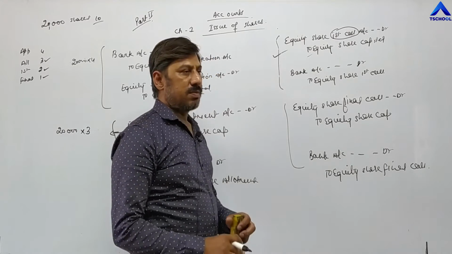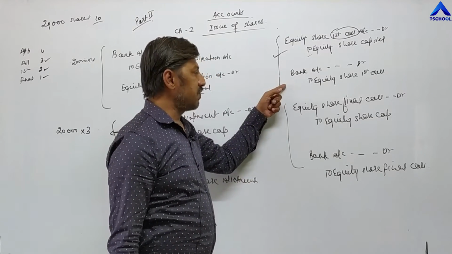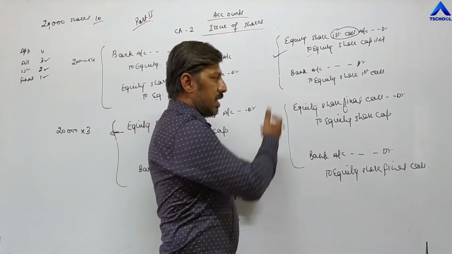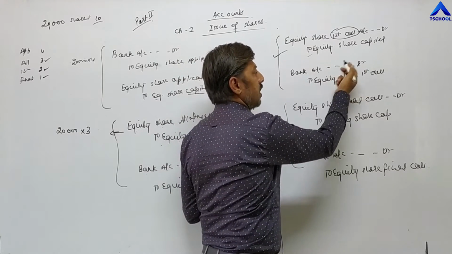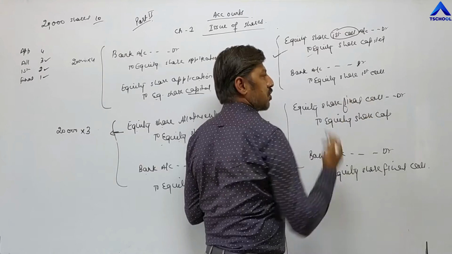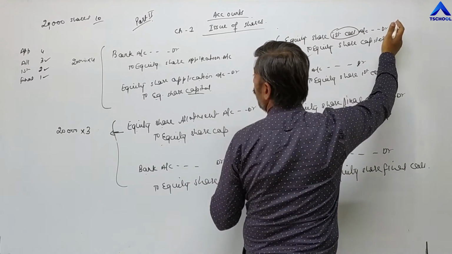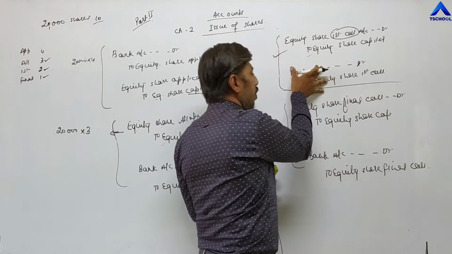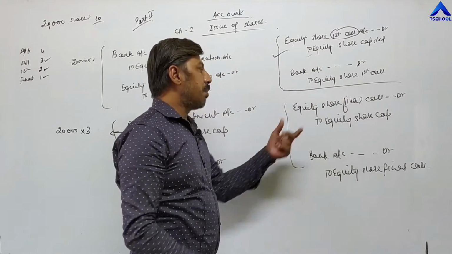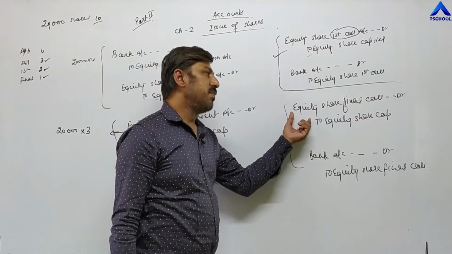When the date comes to pay the amount, the investor will again send the check and the company is receiving the check. That's why bank account is debited. Bank account is debited to equity share first call. Again the same amount, 20,000 into 2, 40,000. Once the first call amount is received, again the company will pass another entry for the last installment in advance.